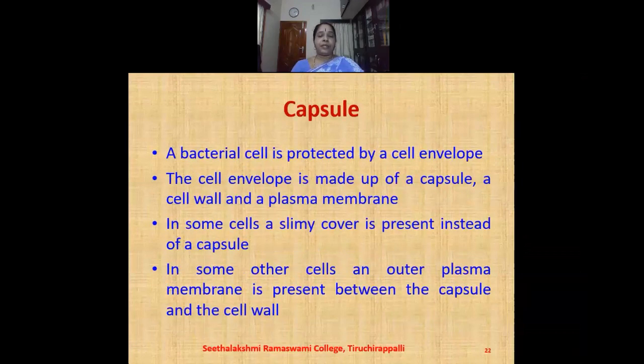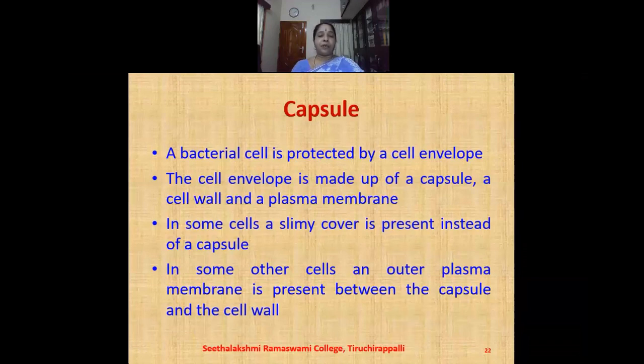Next, we shall see about the capsule. A bacterial cell is protected by a cell envelope. The cell envelope is made up of a capsule, a cell wall, and a plasma membrane. In some cells, a slimy cover is present instead of a capsule. Both of them have a protective function. They protect the bacteria from the external forces.